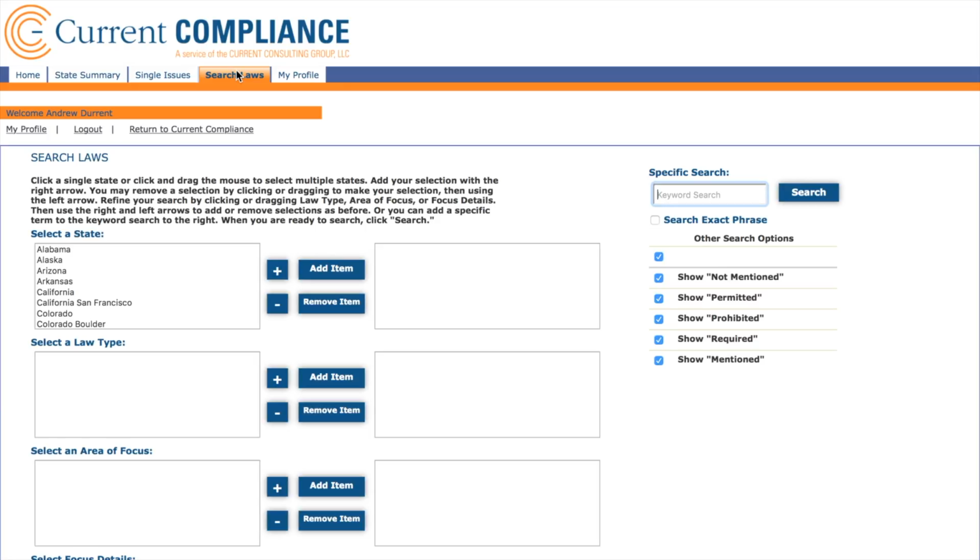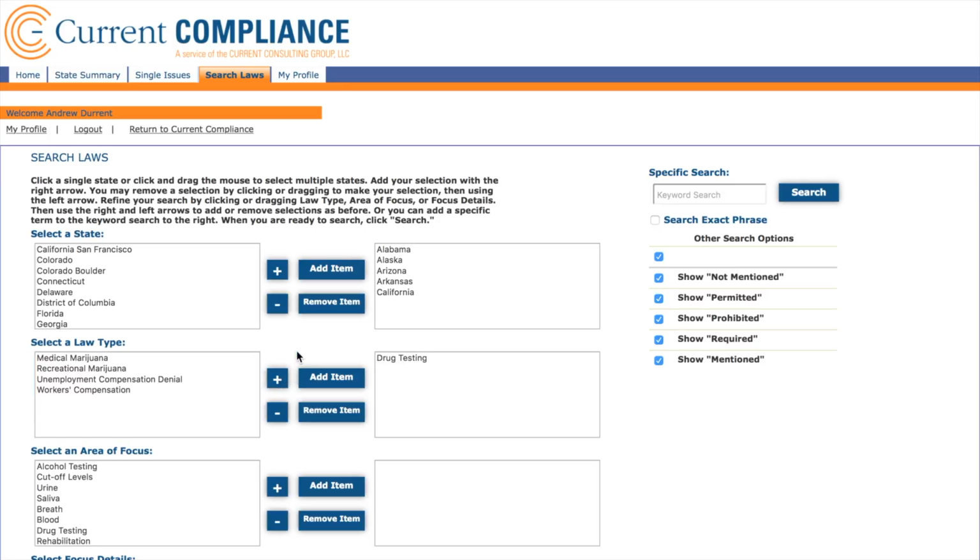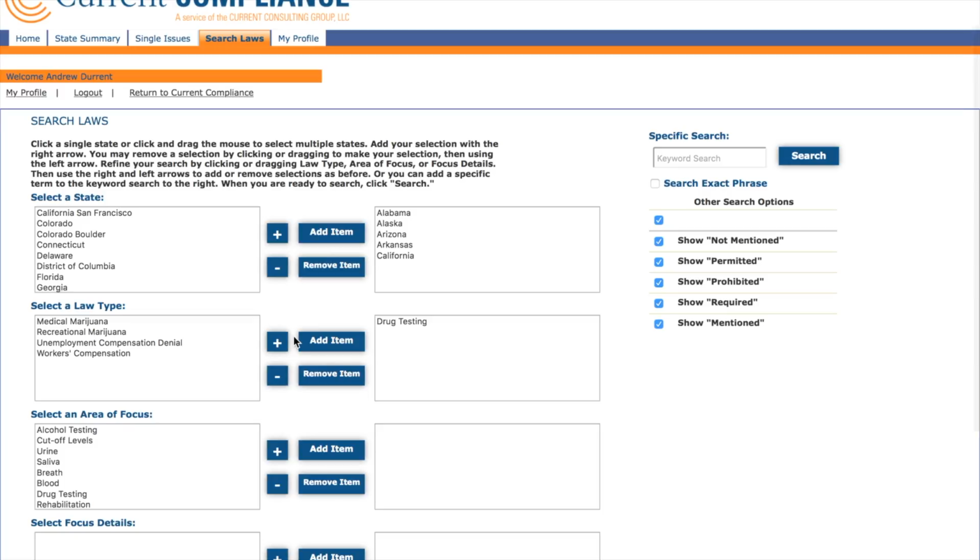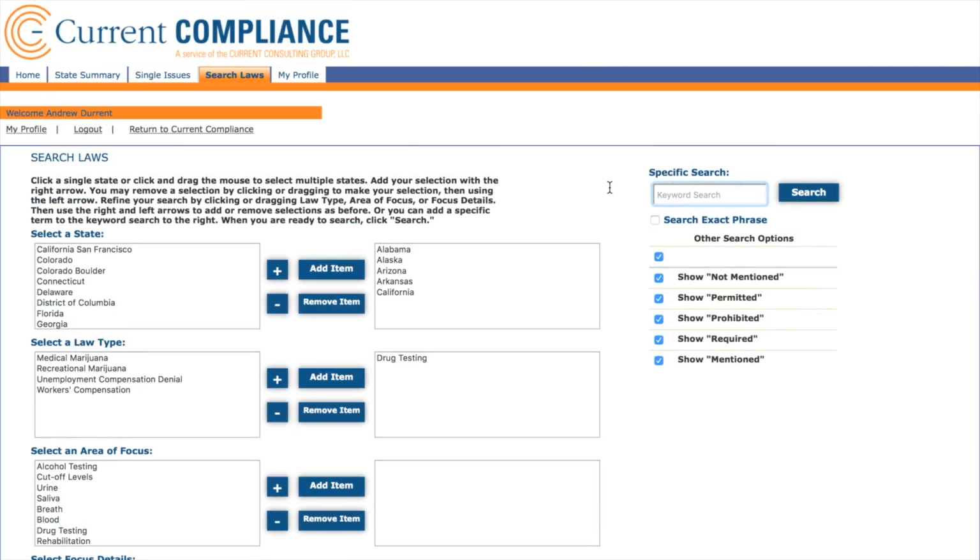This is an entirely new feature that the Current Consulting Group has never offered its database subscribers in the past. Select any combination of states, for example, Alabama through California, and click Add Item, or the plus sign. Select law type, for example, drug testing, and an area of focus or focus detail, or even a keyword. Here we'll use the keyword laboratory, and click Search.